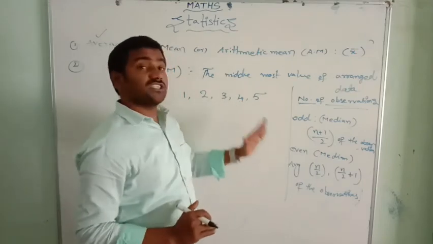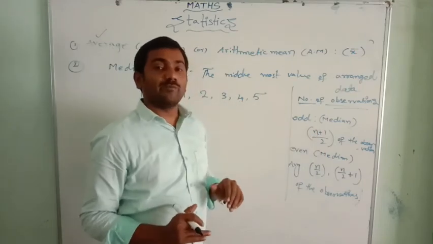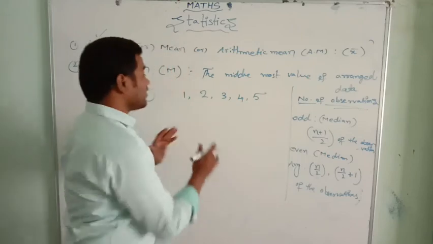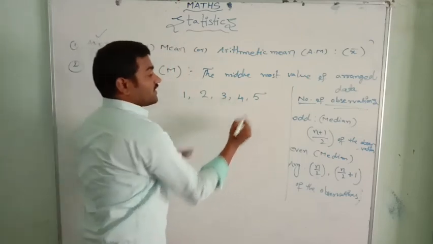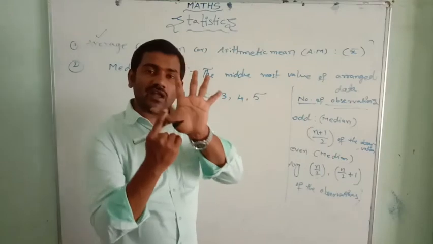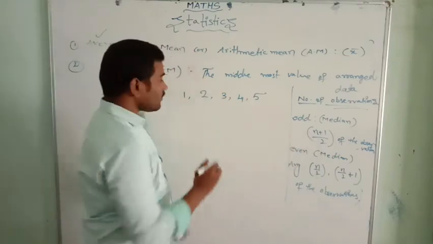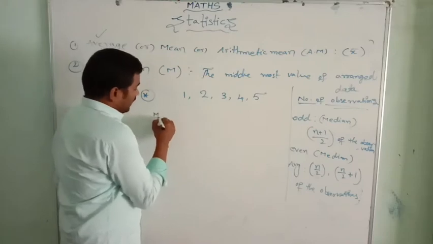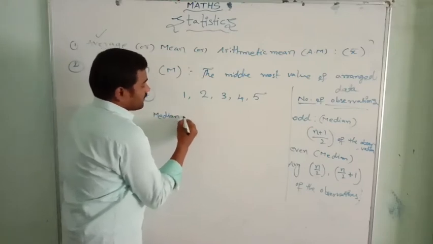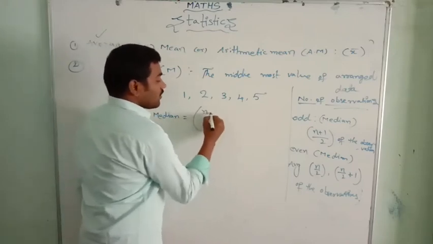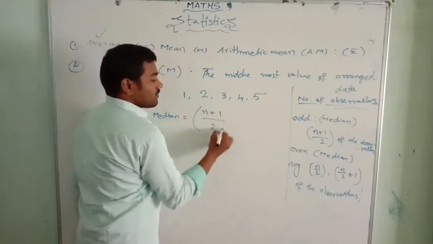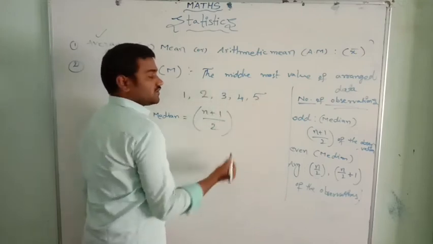If the number of observations is an odd number, this formula we have to take: n plus 1 by 2 of the observations. Let me take 1, 2, 3, 4, 5. There are 5 observations. Is 5 an even number or an odd number? It is an odd number. So this is the formula. Median equal to, what's the formula now? The number of observations is an odd number now.